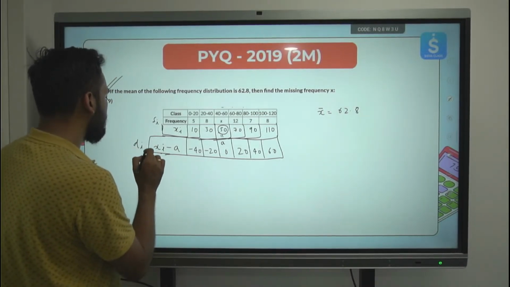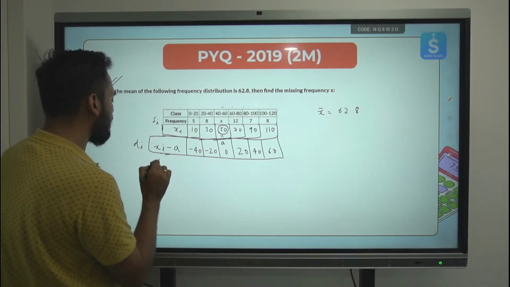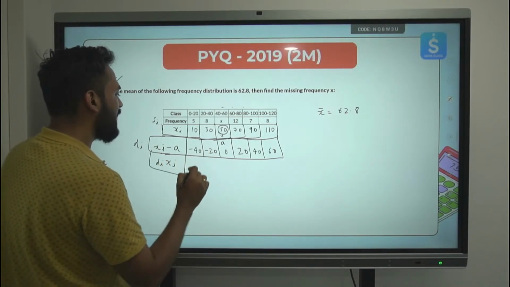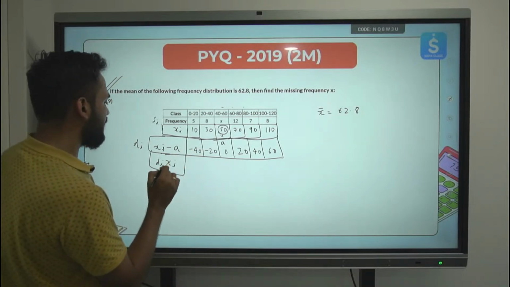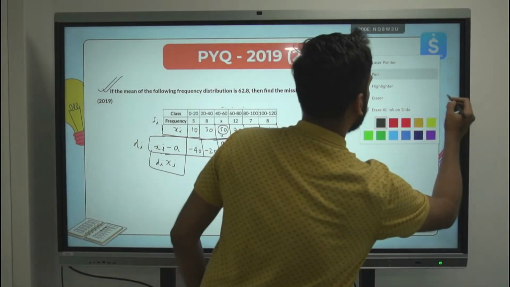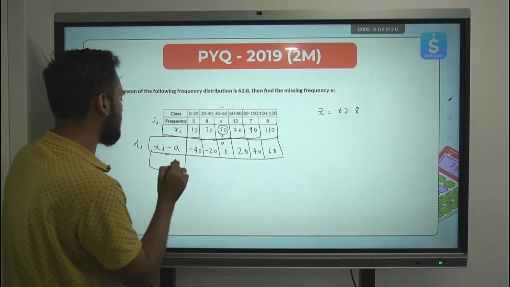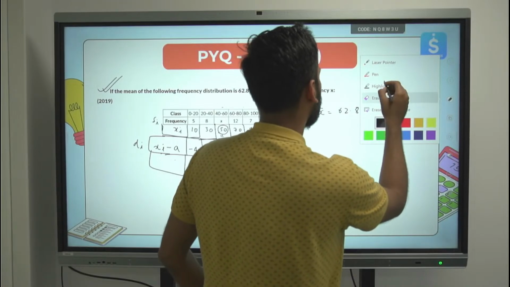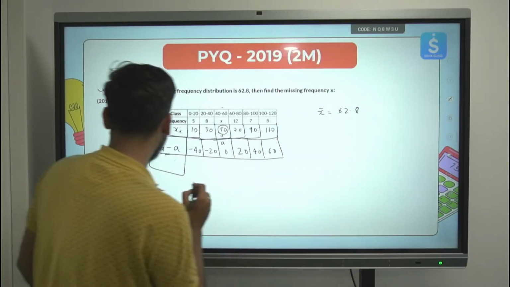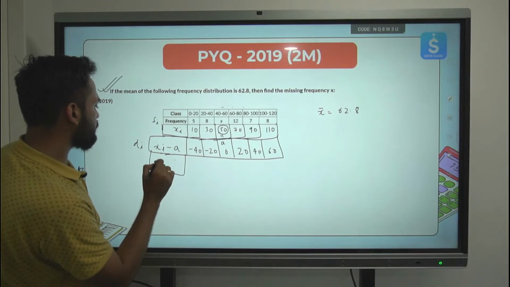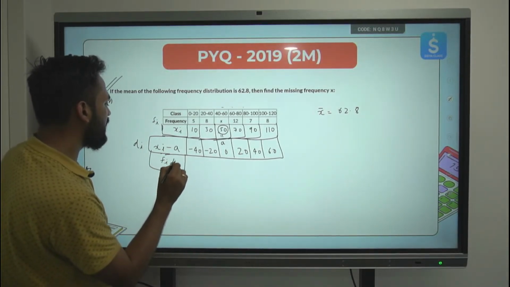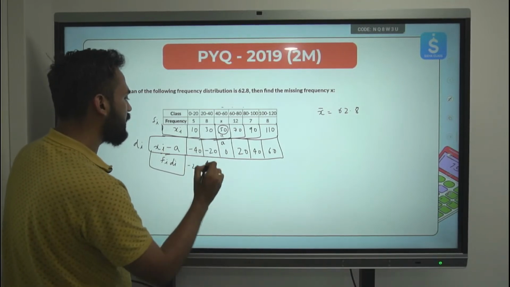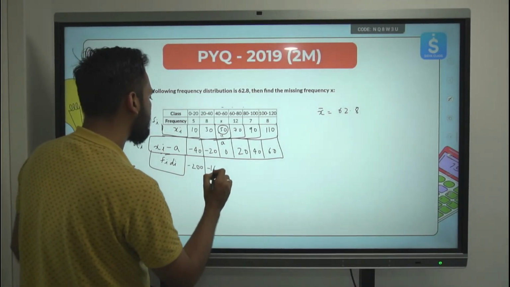This is di. Let's first multiply and find out fi di. Let's use the eraser over here. Multiply this column, which we have obtained by subtracting the assumed mean, with the frequency column. 5 into minus 40, minus 200. 8 into minus 20, minus 160.